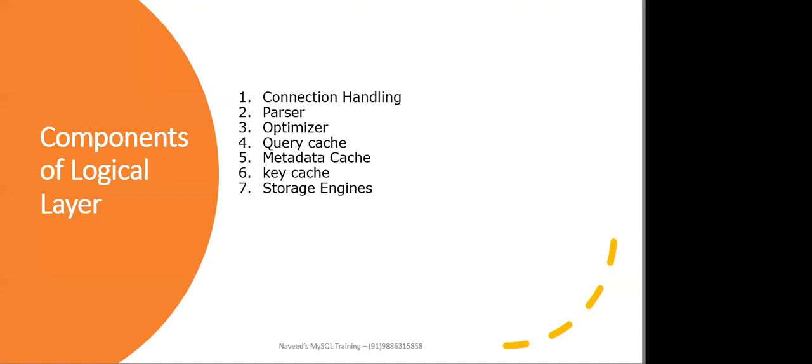Coming to the key cache, what it does is cache the tables and indexes. So whatever index is created on the table, the index data will be cached inside the key cache. In MySQL, keys are called indexes. If the index size is small, then it will cache the index structure and the data leaf. If an index is large, then it will only cache the index structure. It is mostly used by the MyISAM storage engine.